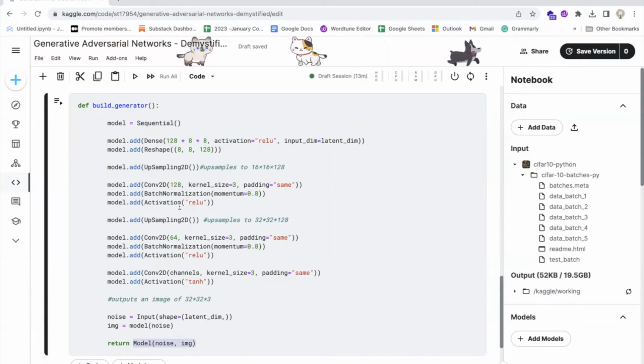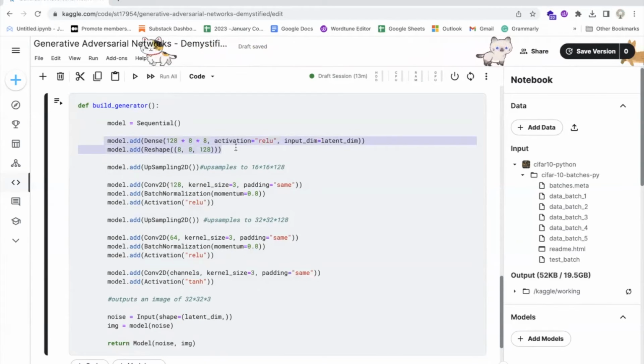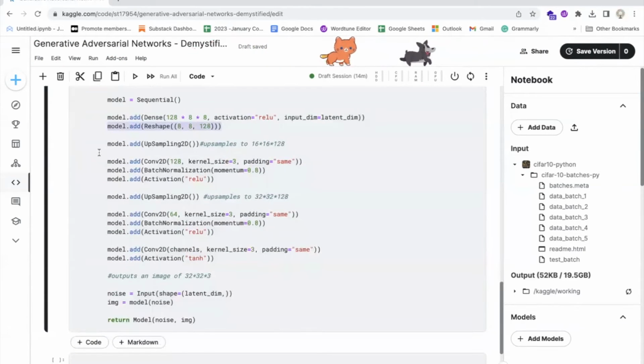img_rows, img_cols, channels. The model first adds a dense layer with 128 by 8 by 8 neurons, which corresponds to a fully connected layer with 8 times 8 times 128, equal to 8,192 outputs. This layer takes the random noise vector as input and applies a rectified linear unit (ReLU) activation function to it. Next, a Reshape layer is added to reshape the output of the dense layer into a 3D tensor with shape 8, 8, 128. This tensor represents an 8 by 8 grid of 128 dimensional feature maps. Then, an UpSampling2D layer is added to double the spatial dimensions of the feature maps, resulting in a 16 by 16 grid of 128 dimensional feature maps.